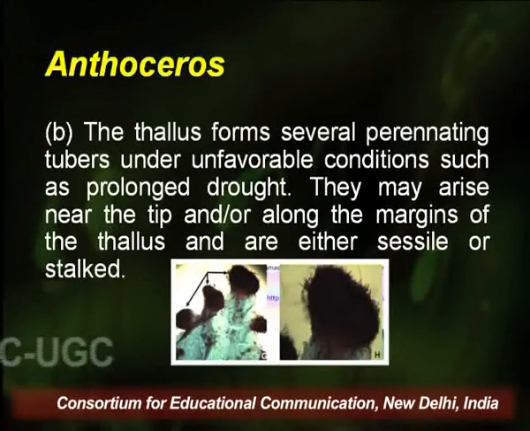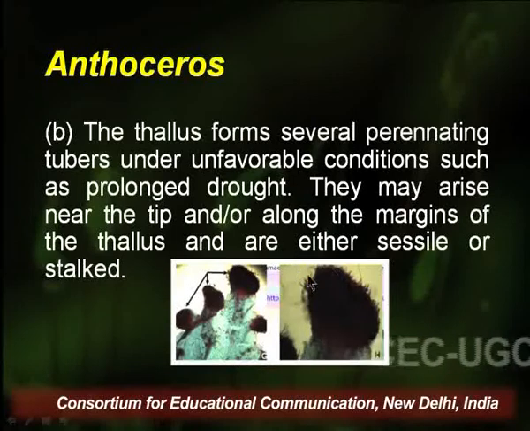The thallus forms several perennating tubers also under favorable conditions such as prolonged drought. They may arise near the tip and or along the margins of the thallus and are either sessile or stalked. These structures are formed by thickening of the marginal tissue and protected by 2 to 3 layers of corky cells. Some of the cells of the outermost layer also develop into rhizoids that help prevent desiccation during the period of drought. Internally, the tubers show cells filled with starch grains and oil globules.